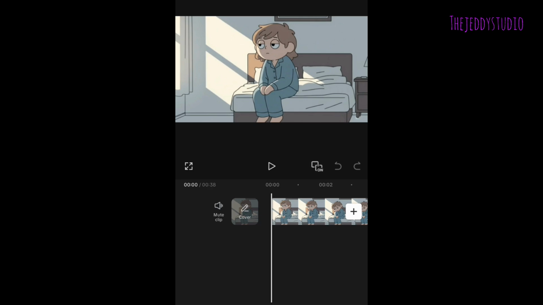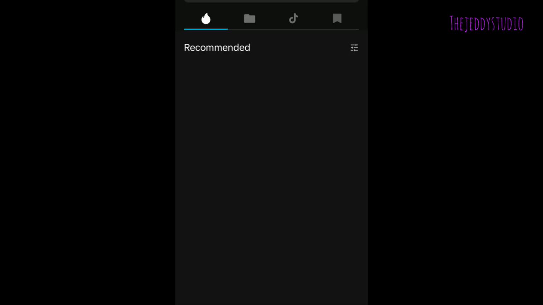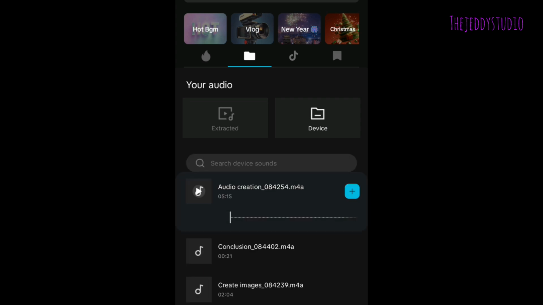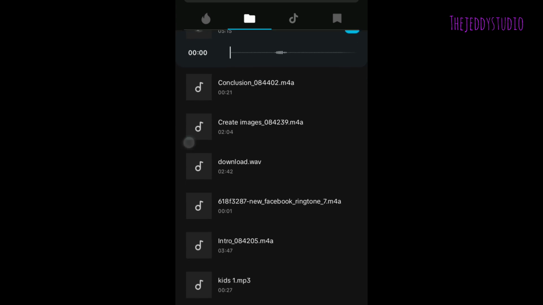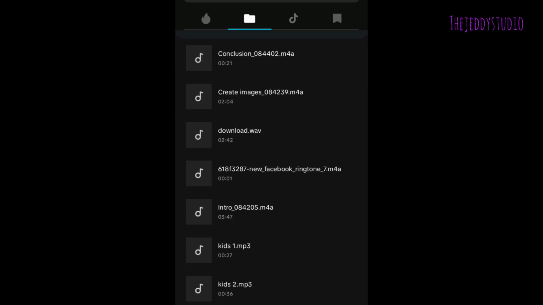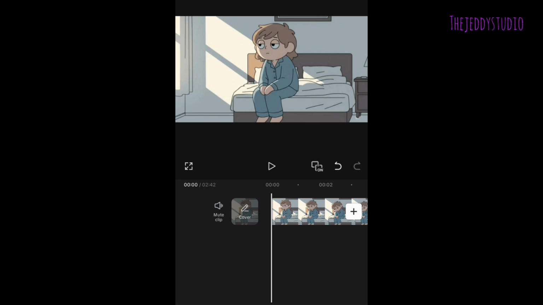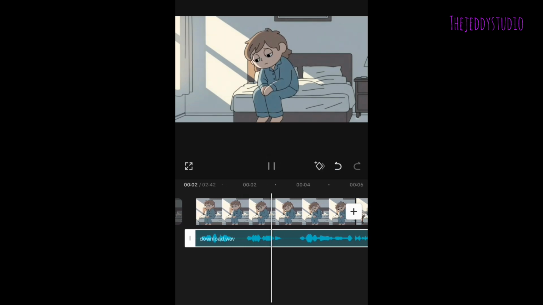Click on the add audio icon there. Click on sound like that. After clicking on sound, you can see there's the device icon. Click on device and choose the audio you want. Different audios, the ones that you have on your phone. If you did not name it, as for me I did not name it. Okay, but I think it is the one here. Sometimes they give it the name of what you created it with. Yeah, that is the one here. So if it's the one, click on plus and you can see the audio has been uploaded and added to the clip.